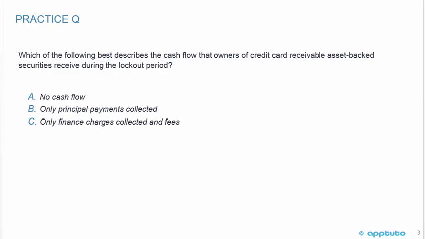So the text has a small section on auto loan asset-backed securities and credit card receivable asset-backed securities. I'll let you go back and review that. Let's just finish this LOS with two quick practice questions.